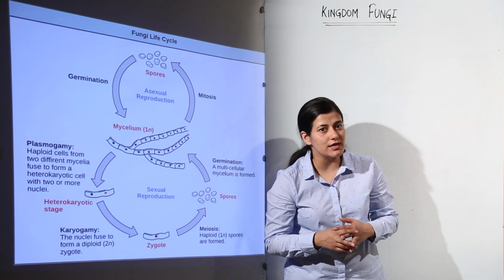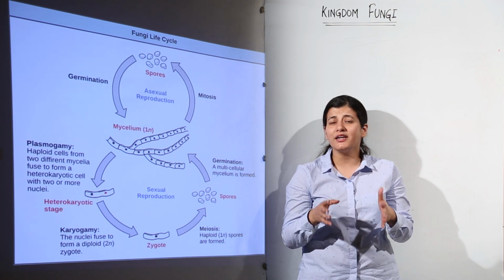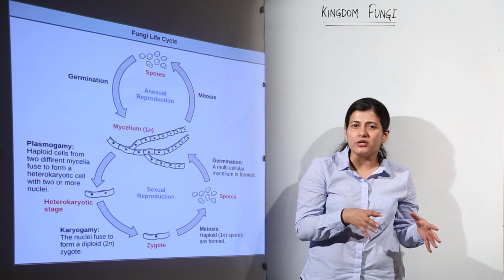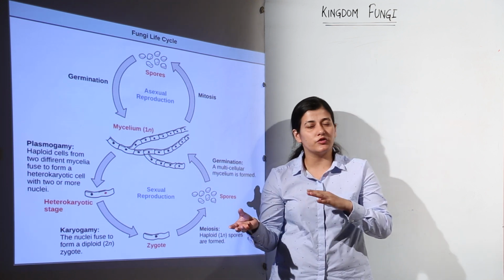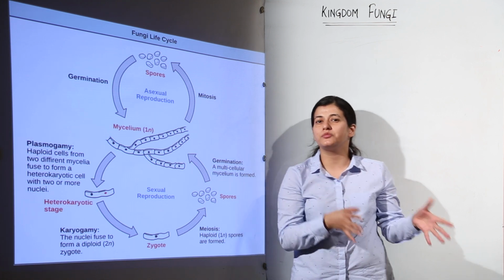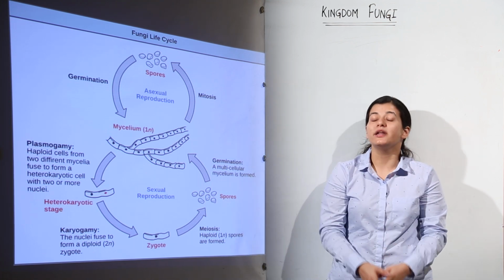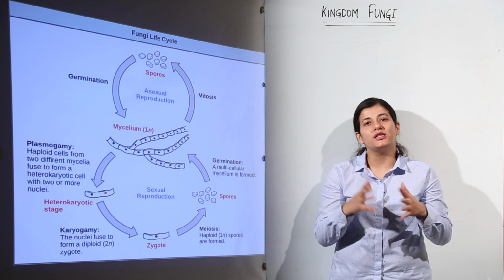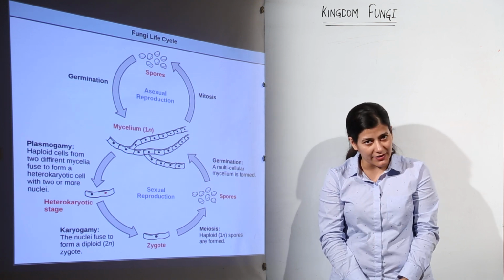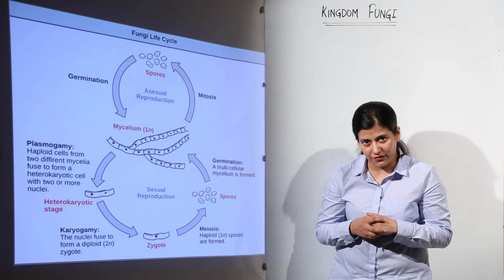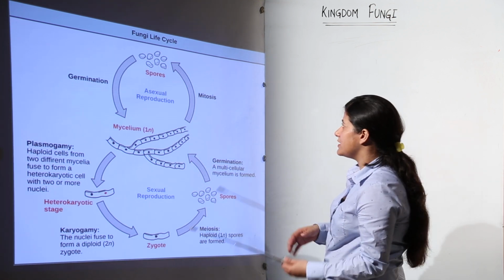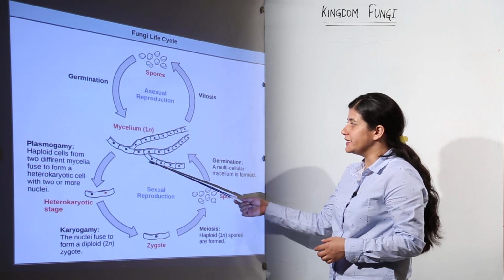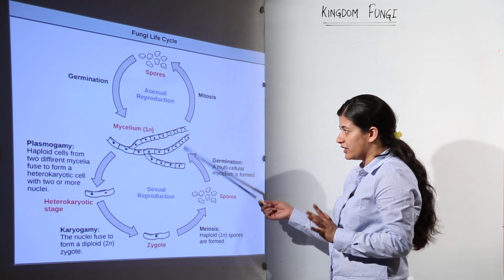Now, what we are going to see is the life cycle. And as I tell you, because they are very simple organisms, they are going to have the simplest kind of life cycle. Either they would be reproducing asexually, or it would be the sexual reproduction method, and there would be alternation between the haploid and diploid phase in the life cycle. So, we have to pay attention to that phase as well. You know that the fungal body is haploid. So, what we see over here is that the mycelium is haploid. We see the fungal mycelium.